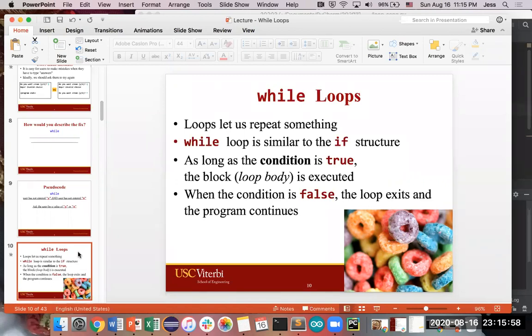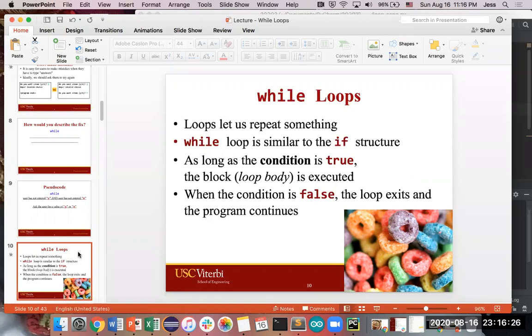A while loop is similar to the if structure in the sense that you depend on a condition. You depend on a statement, a fact to be true in order for your code to run. The idea behind a while loop is that while a specific condition is true, you want to repeat a block of code, which is a couple lines of code that all get attached together.